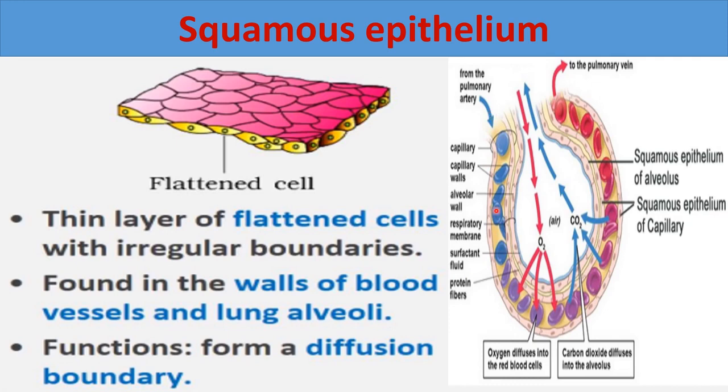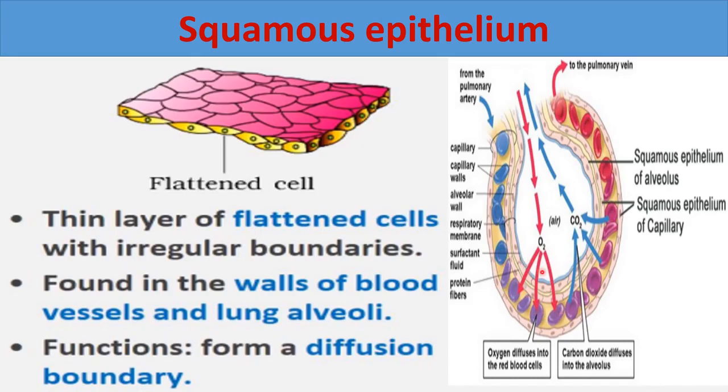Here you can see this diagram of lung alveoli. Through the lung alveoli, you can see the diffusion of oxygen and carbon dioxide. From the lung side, oxygen diffuses to the blood capillaries. These are blood capillaries and this is the alveoli, right? This is the alveoli, and at the connection of this alveoli, these are blood capillaries.